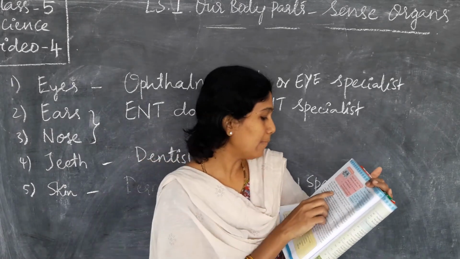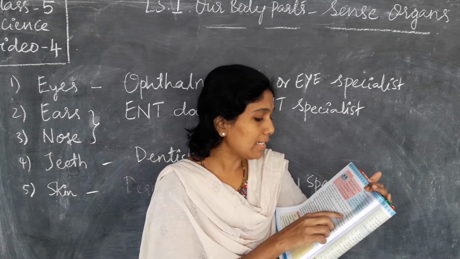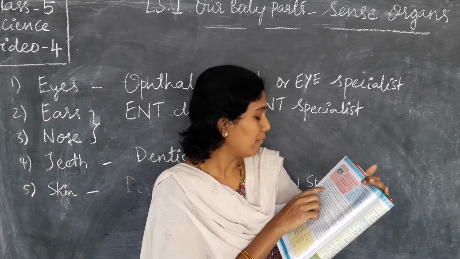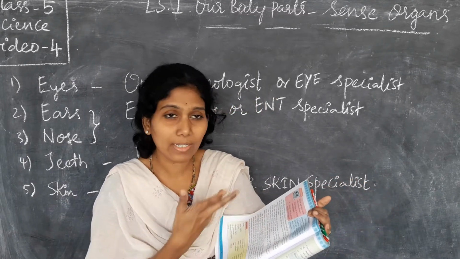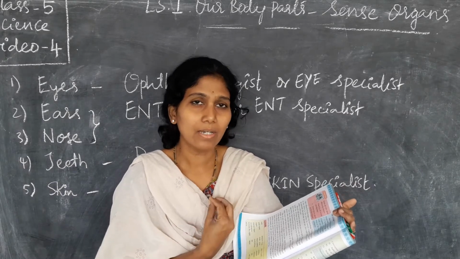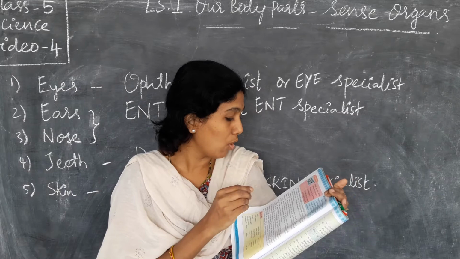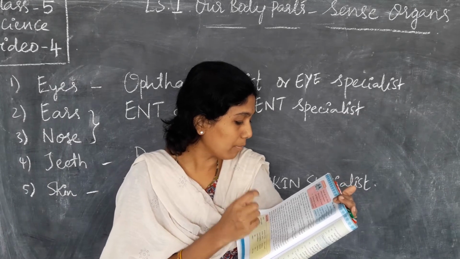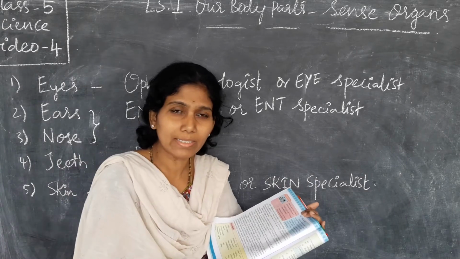Skin senses heat, cold and pain. Skin touch helps us to know whether it is a good or bad touch. We can sense heat, cold and pain. Even if there is any touch, we know whether it is a good touch or a bad touch.